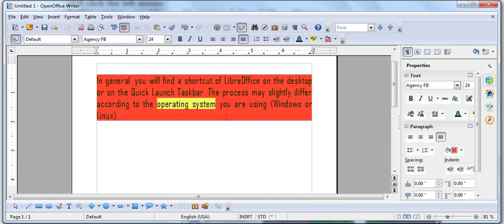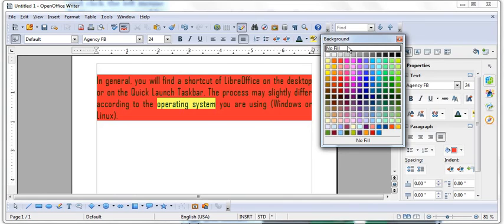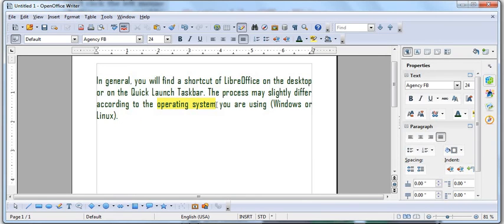We can change even the page color also. Page color will be inside the page layout, the page settings, and from there we will change it. Right now we are talking about the paragraph, right? So make it normal, no fill. And this also I am removing. So these are all features, whatever we want.